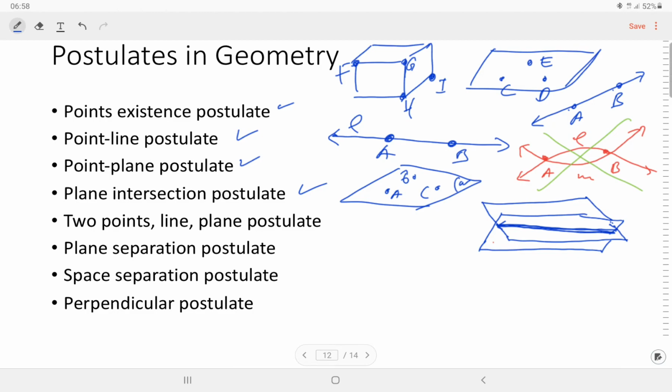the 2 points line plane postulate. It means that if 2 points are in a plane, then the line containing them is in the plane. This is an illustration.